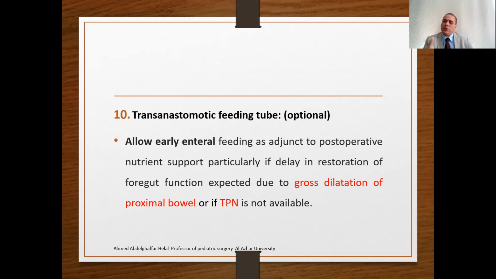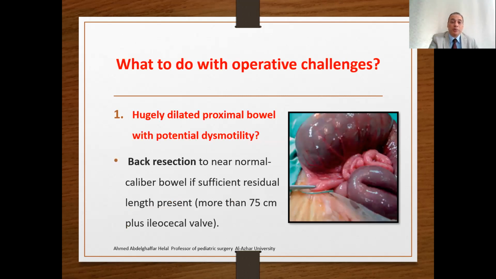Particularly, we speak about small birth weight or premature neonates, so we may have to help them to bypass these critical periods in addition to the TPN. Other surgeons prefer to start TPN and not to insert an anastomotic tube. However, if there is a gross dilatation of the proximal bowel or if TPN is not available, you need to insert this transanastomotic tube.